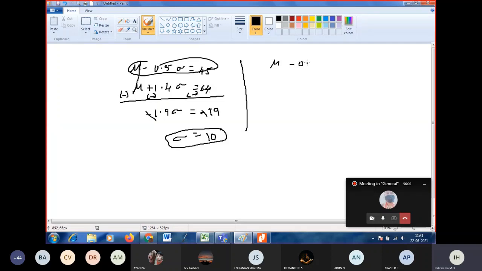Mu minus 0.5 into 10 is equal to 45. So therefore, what is mu? 50, ma'am. So this is the way we can find the values. Did you get it clear?